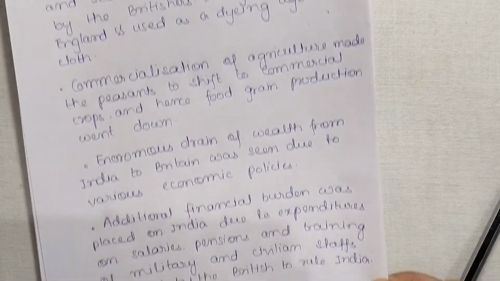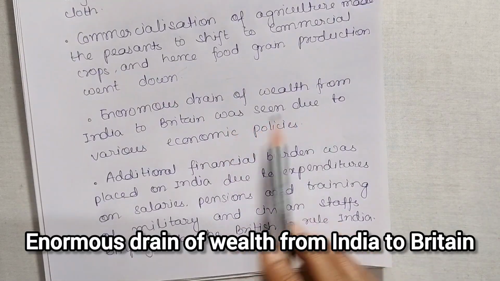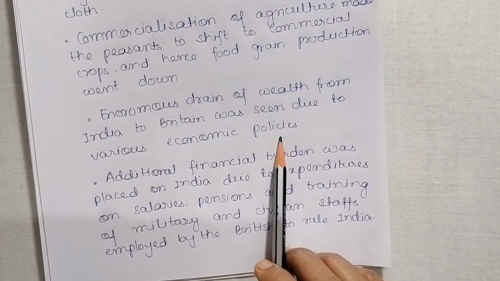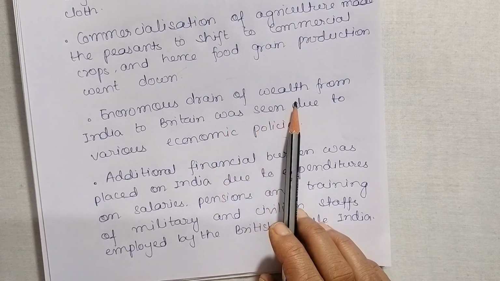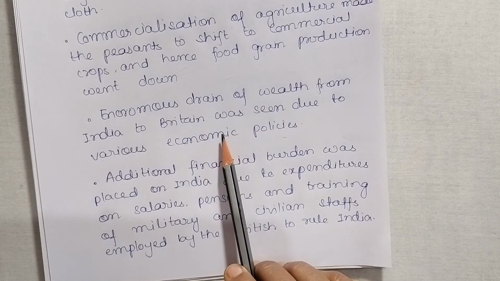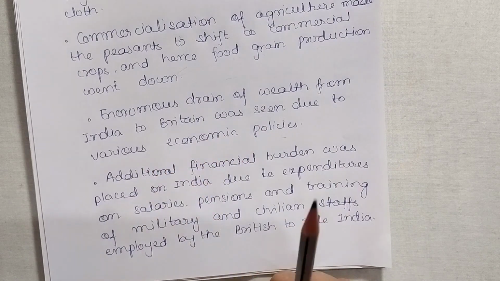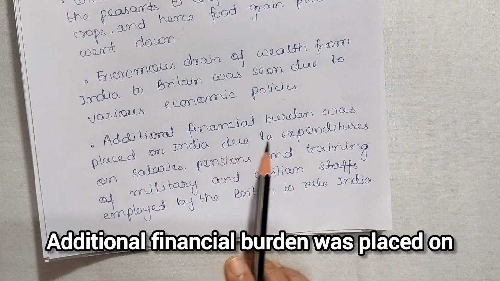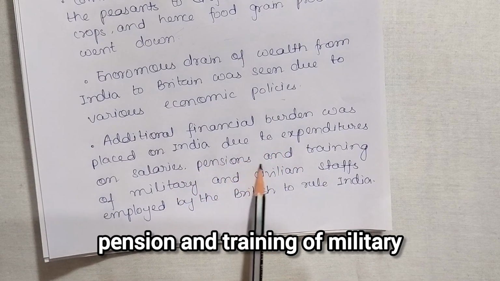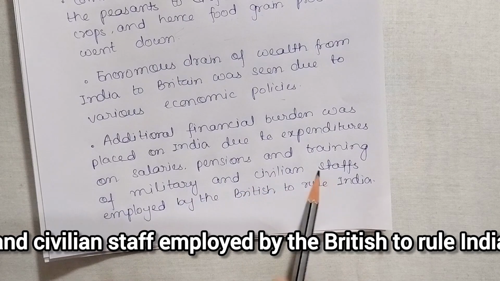Okay, so an enormous drain of wealth from India to Britain was seen due to various economic policies. So, due to this, what happened? Lots of wealth from India was taken away by this means or that means from India to Britain. Additional financial burden was placed on India due to expenditure on salaries, pension and training of military and civilian staff employed by the British to rule India.